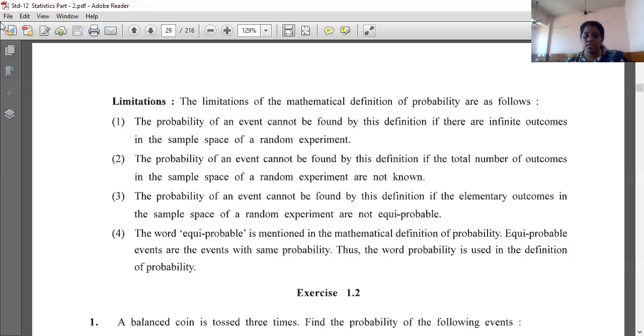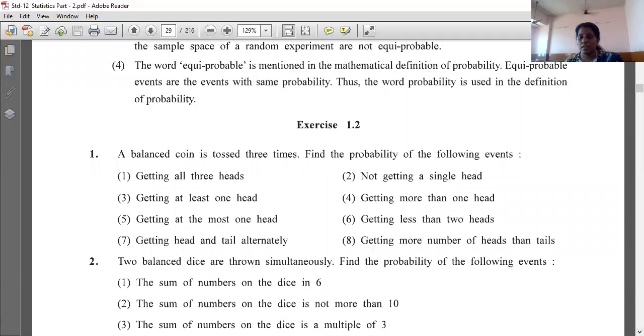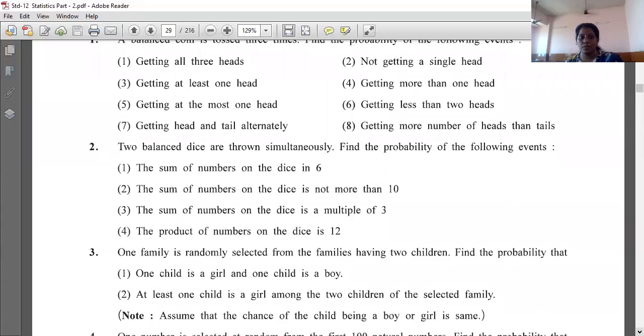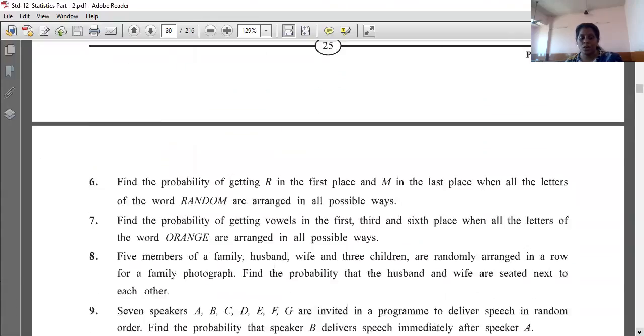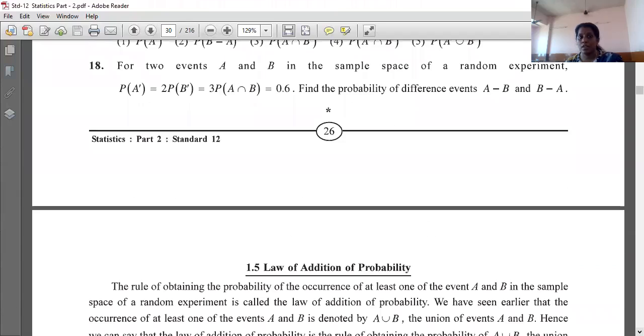Right. So now here we are completing our probability illustrations. We have seen the definitions, sums, and illustrations, and here we are completing that definition. And in the next video I will be explaining exercise 1.1. See, in exercise 1.1 there are almost 18 questions.